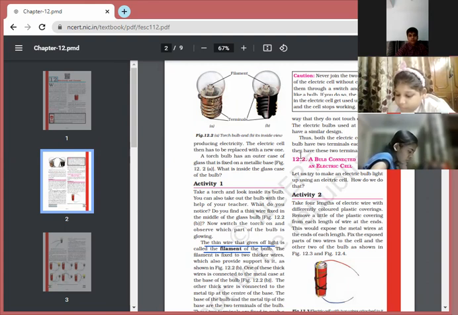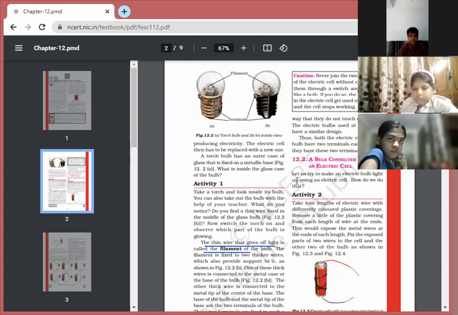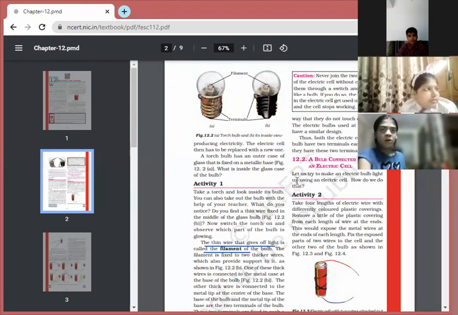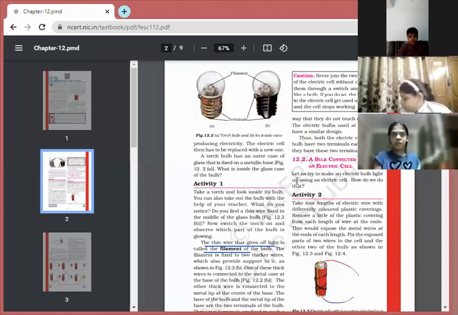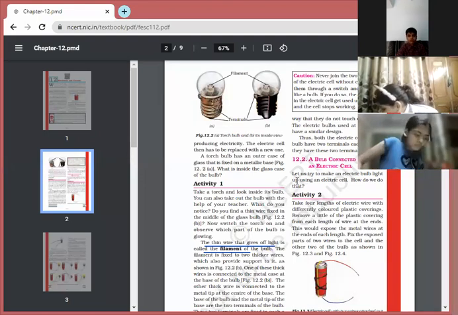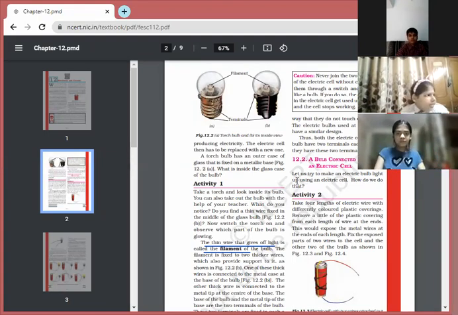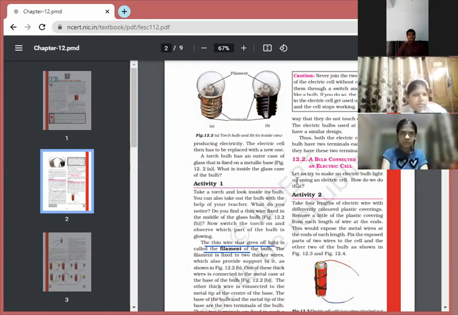Okay, beta, thank you. So as you have seen, the bulb has two terminals and these two terminals are connected with the cell. These are the two terminals, and the metallic case is there. It is having the two terminals. So children, there is a precaution you have to take.